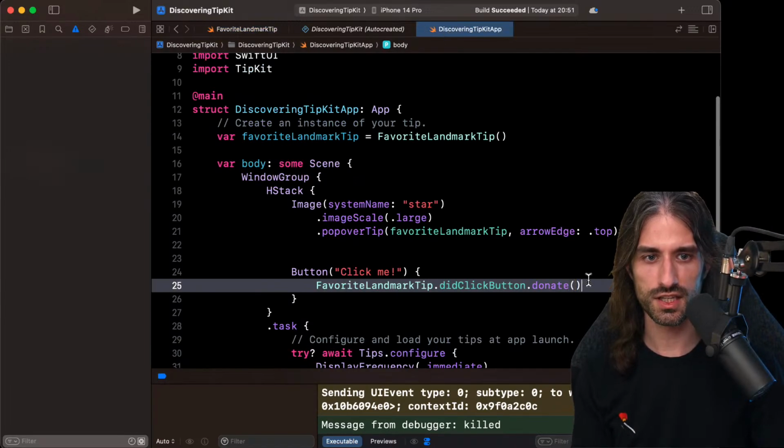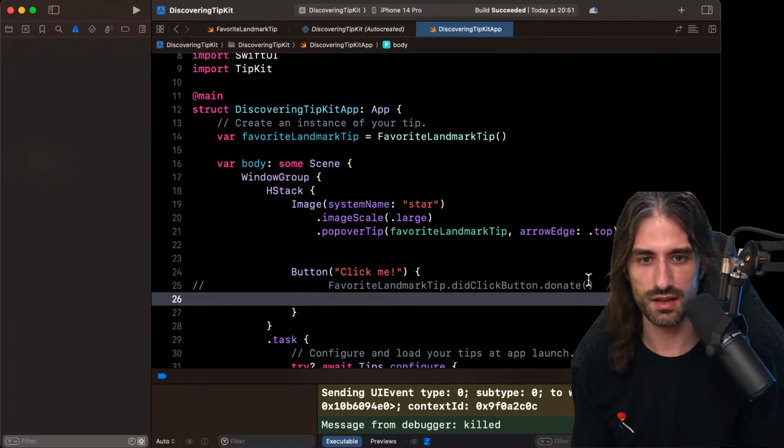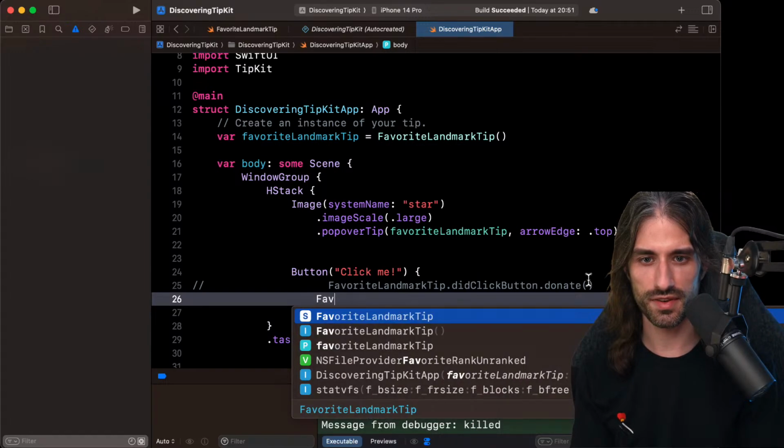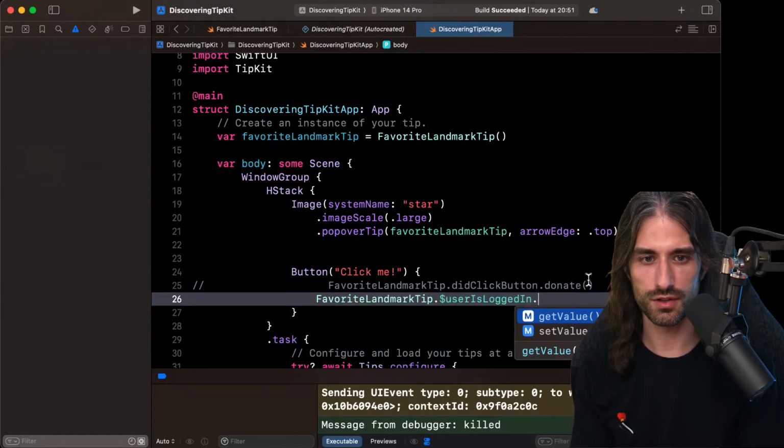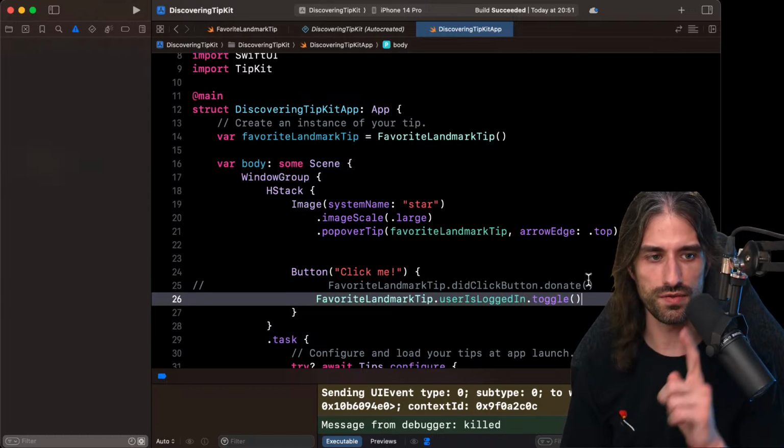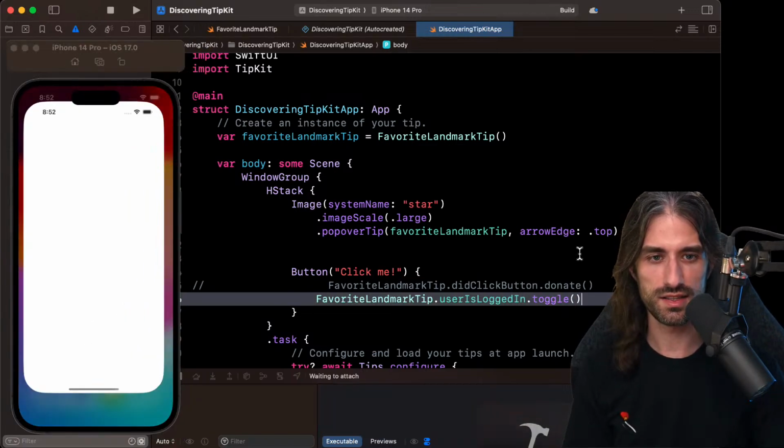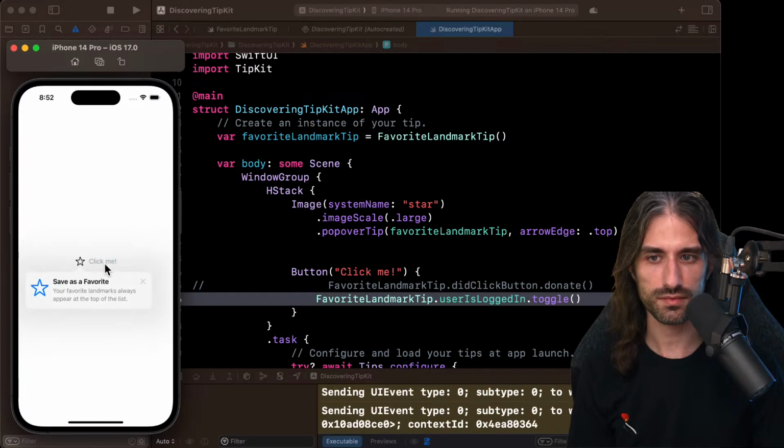But if here, instead of donating the event, I do favorite landmark tip dot user logged in. This time I don't want the dollar, I just want it like that, and I do dot toggle. So if it's false, I set it to true. If it's true, set it to false. Let's see what this does. So you can see, and now it's appearing every time that you click.